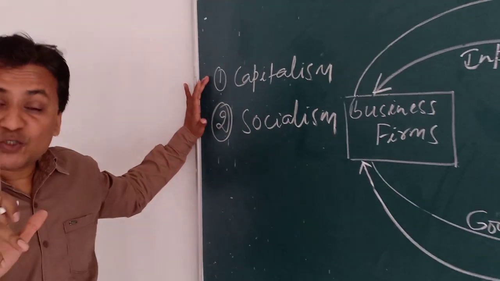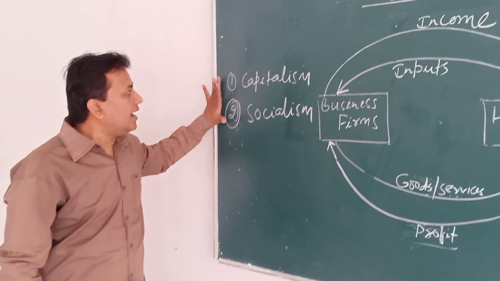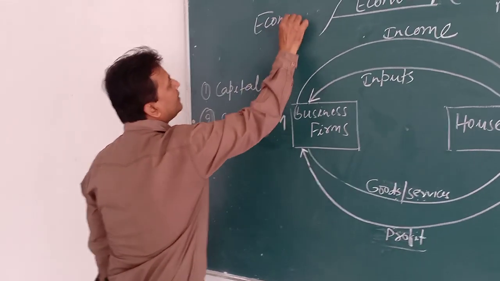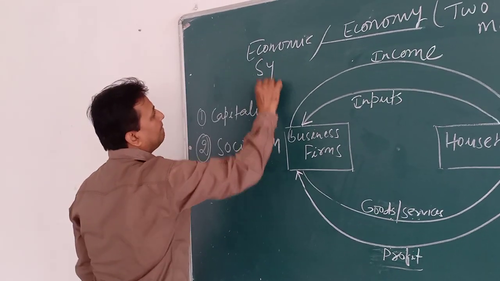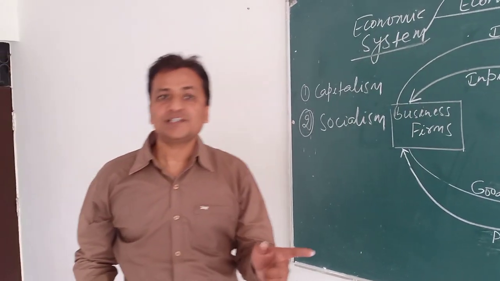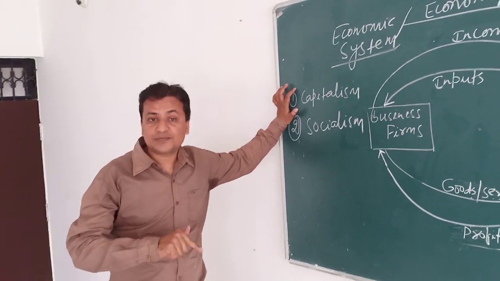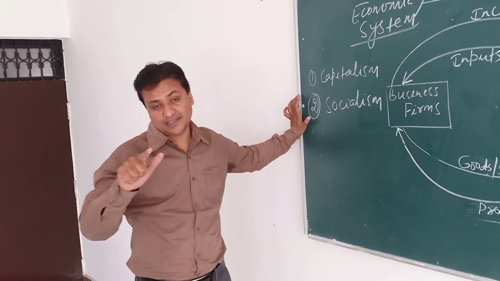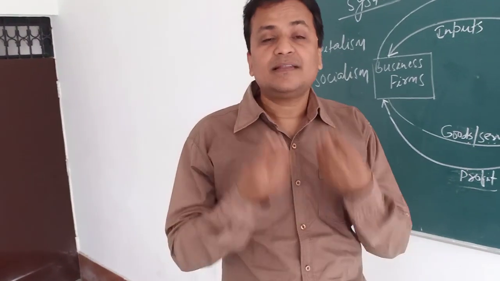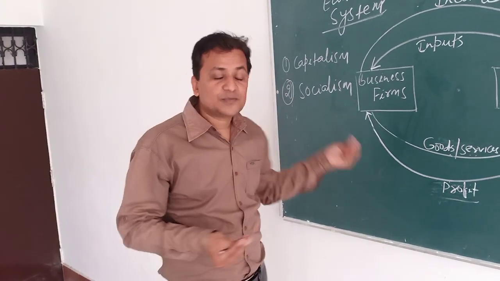These are the main two types of economic system, or in other words, when we say the economy. Again, I would like to say that sometimes this is also called economic system, so please do not get confused, economy or economic system. The economic system is mainly of two types, capitalism and socialism, Pujibad and Samajwad. These are very common terms, we all know them. Even uneducated people know these general terms, Samajwad and Pujibad.